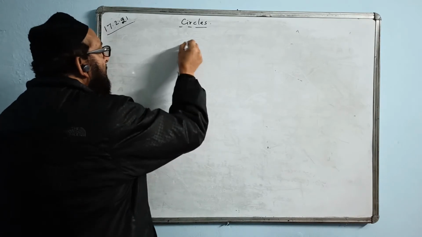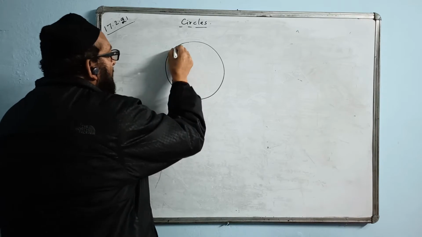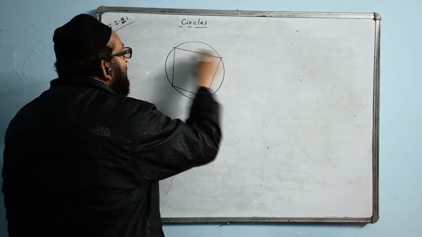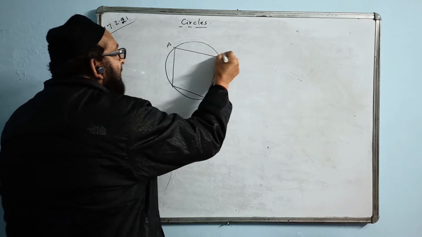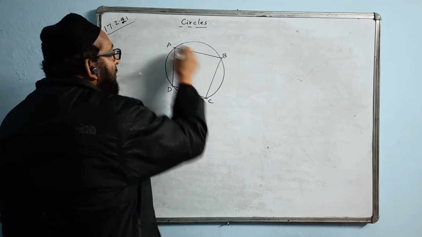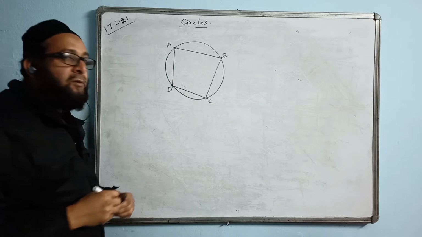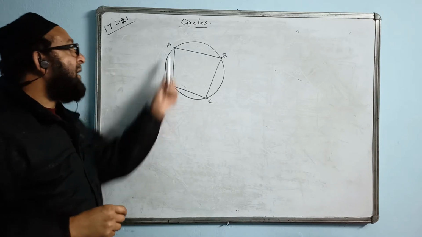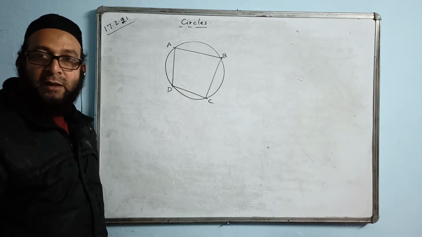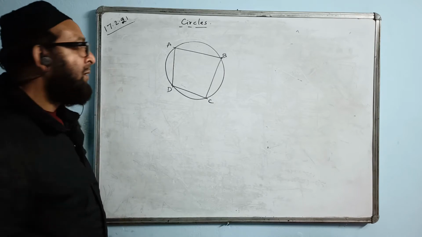Now the next property. We are having a circle. Any four-sided figure whose corners lie on the circumference of the circle is called a cyclic quadrilateral, ABCD. All the vertices or corners A, B, C, D of the quadrilateral are lying on the circumference of the circle. So this is called a cyclic quadrilateral.